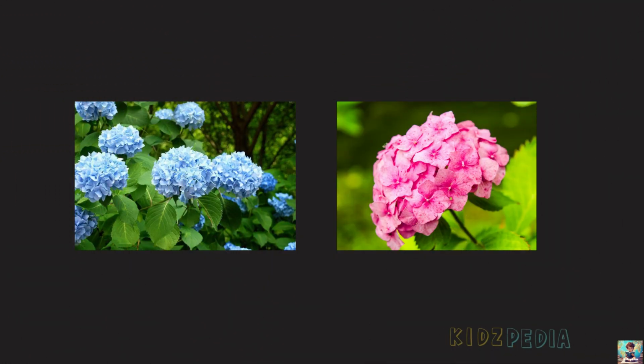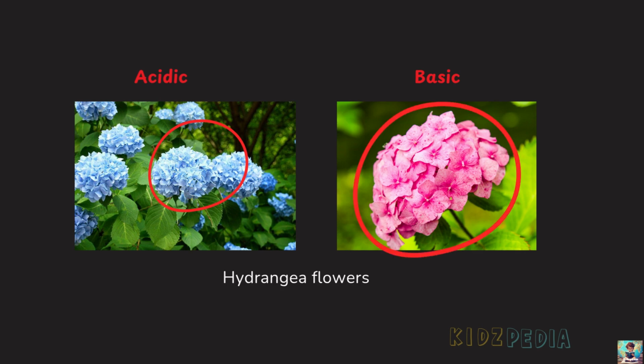So this is interesting. The hydrangea plant, which grows in cooler regions such as the Himalayas and the northeastern states of India, can produce flowers of different colors depending on the nature of the soil in which it grows. If the soil is acidic, the hydrangea flowers are usually blue. If the soil is basic, the flowers become pink or red. The same plant can produce different colored flowers simply because of the nature of the soil.